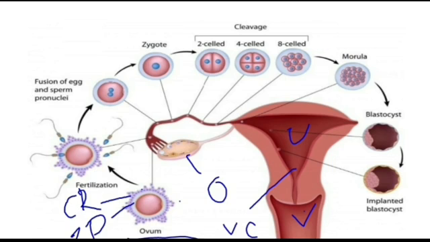The egg is transported through the UT, the uterine tube, which is also known as the fallopian tube.